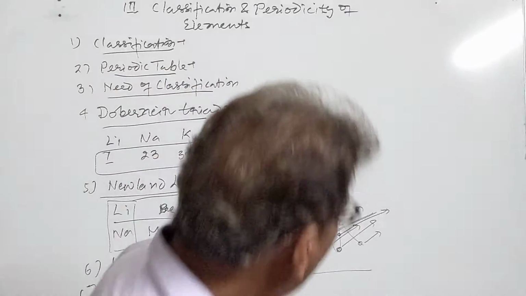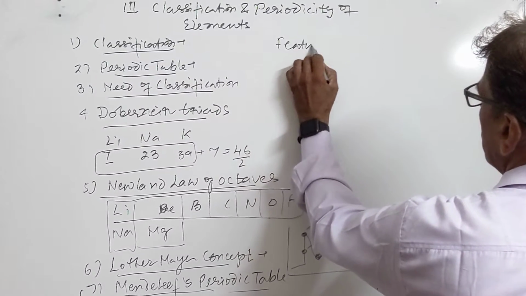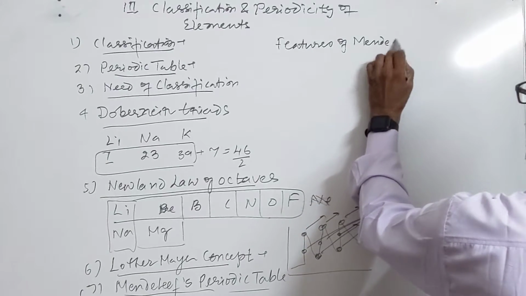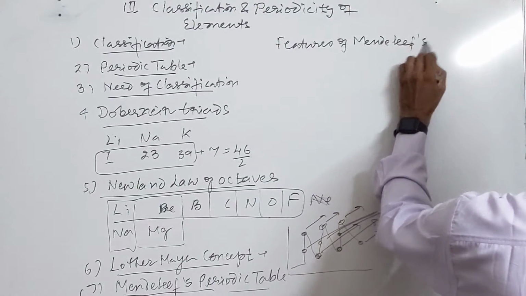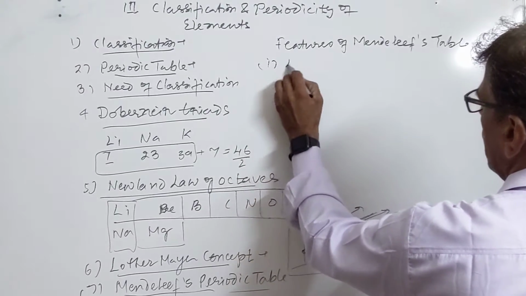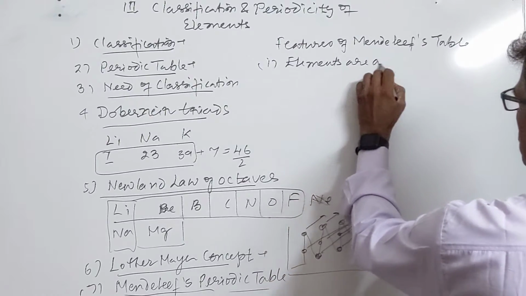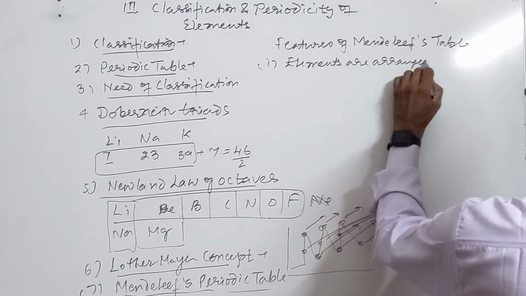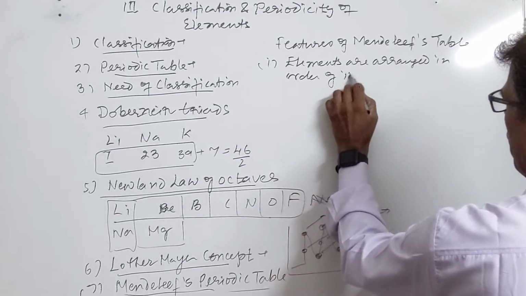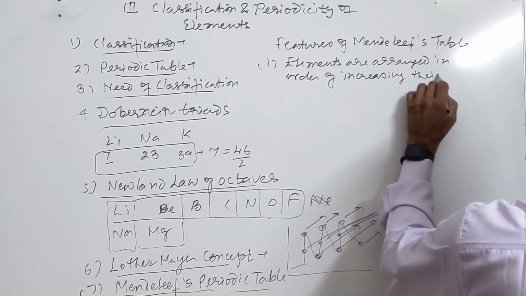In this periodic table, there were features of the Mendeleev table. Number one is elements are arranged in order of increasing their atomic masses.